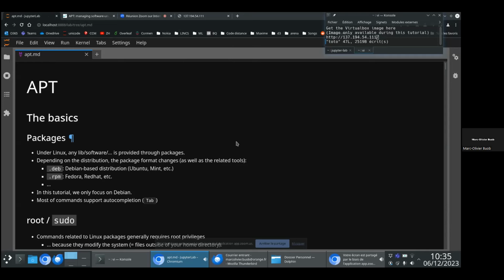So first of all, why Debian? You have a lot of Linux distributions. Each of them has its own system package manager, but many distributions are based on Debian. This includes Ubuntu, Linux Mint, Kali Linux, etc. And all those distributions are used a lot in the wild. Besides, APT is, in my opinion, the best Linux package manager. This is why Debian is personally my favorite Linux distribution. And if you work with Linux, many servers are under Debian.